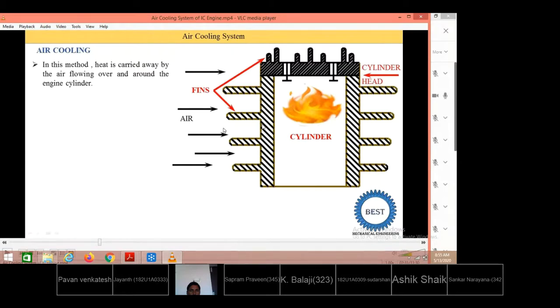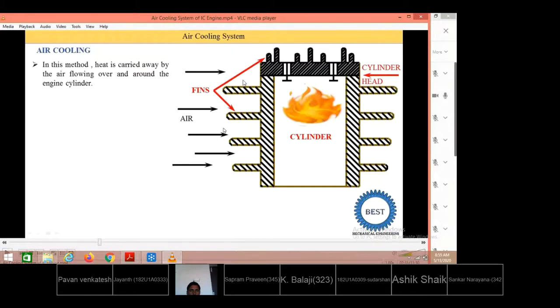That is why the heat generated on combustion of the fuel has to be removed. By the time it reaches the cylindrical surface, it may be in the range of 1000 to 1500 degrees centigrade. Again, this has to be dropped below 100 degrees centigrade.